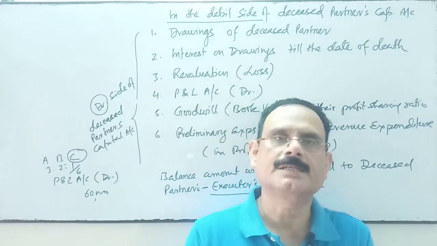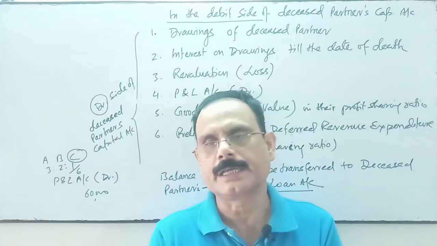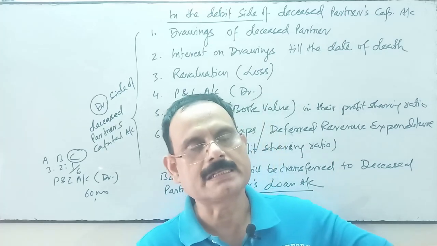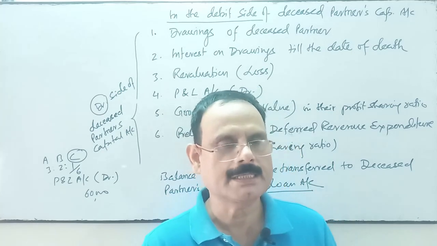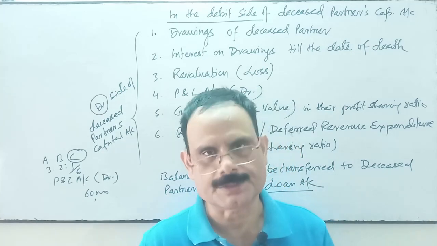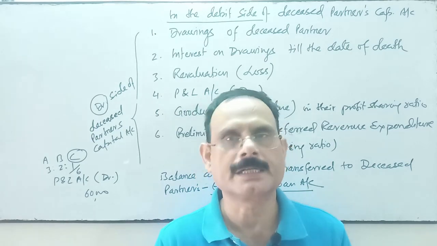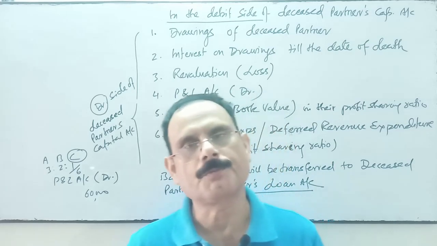So we'll calculate the months. Suppose the partner died on 30th June, so from April to June we'll see what the turnover is. Last year turnover was 6 lakhs and the profit was 60,000, so compared to the turnover, profit is 10%. Suppose the 3 months turnover is 30,000, so 30,000 into 10 by 100, so 3,000 will be the profit of this year.